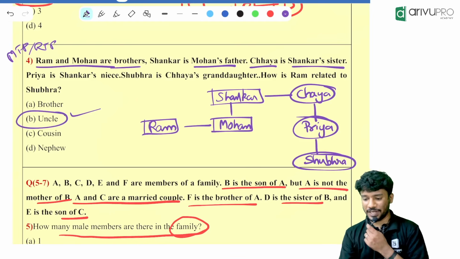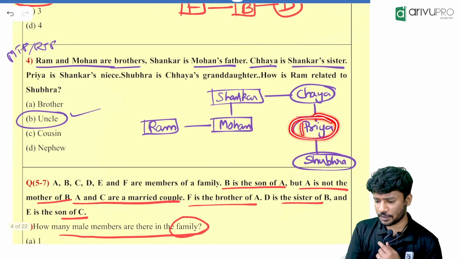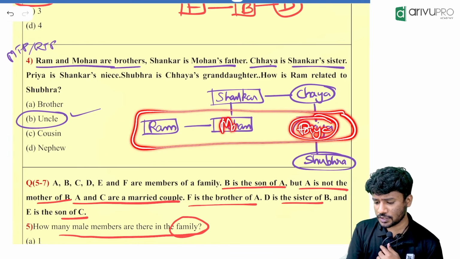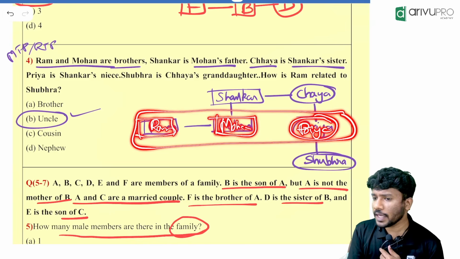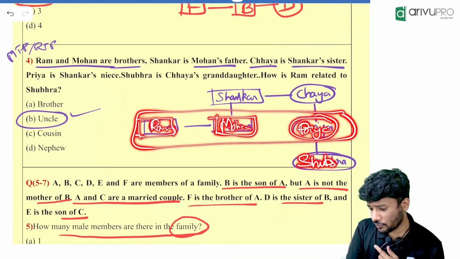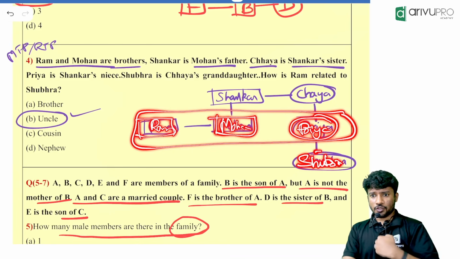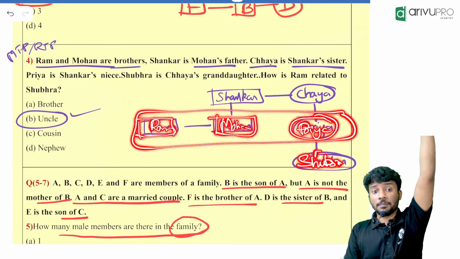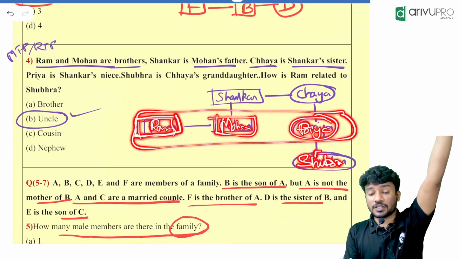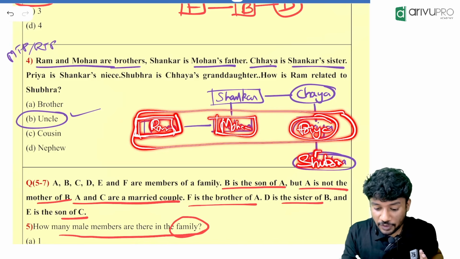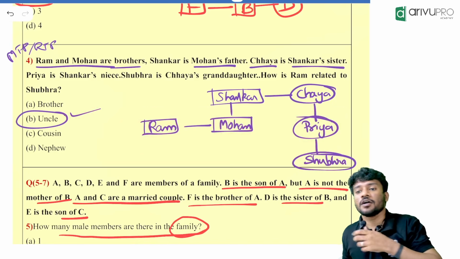Okay. So Priya is there. Listen carefully. Priya has cousins. Who are the cousins? Mohan and Ram are there. Both are male. Now Shubhra is there. Think from Shubhra's point of view: I have a mother. My mother has a cousin brother named Ram. So Ram is my what then? My uncle. That way you need to deduce. Answer is Option B.